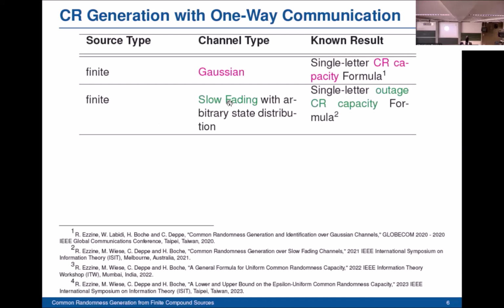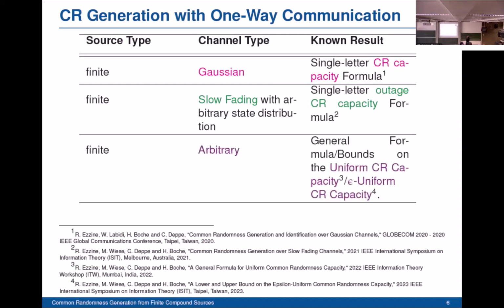Afterwards, we considered the problem of common randomness generation over slow fading channels with arbitrary state distribution, and we established a single-letter formula for the outage common randomness capacity for that model. After that, we considered a more general scenario where the terminals communicate over an arbitrary point-to-point channel, and we derived general bounds on the epsilon uniform common randomness capacity, and also a general formula for the uniform common randomness capacity. If you're interested in the results, here are the papers where we have these results.